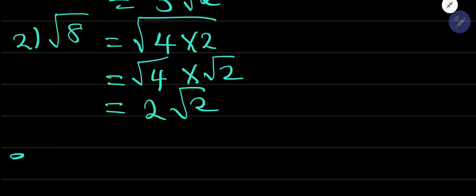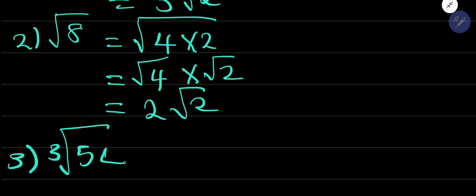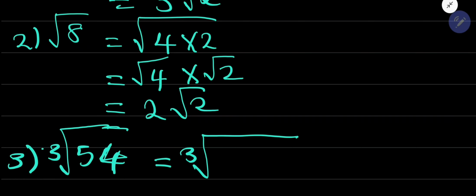Okay, so let's go to number 3. Cube root of 54. Now notice that I have a cube root. It's not a square root anymore. So it simply means that for the cube root, guys, I will need a perfect cube number to multiply with something to give me 54. Why? Because we have a cube root there. So cube root of 54, right? So how can I write 54 with a perfect cube?